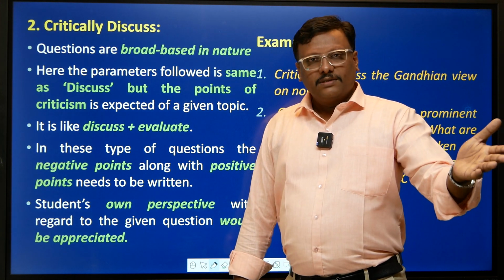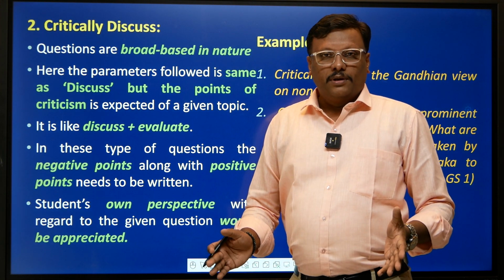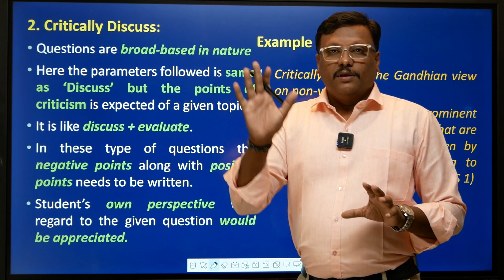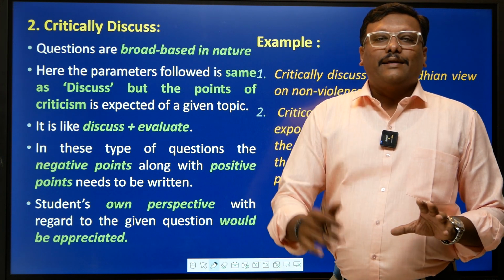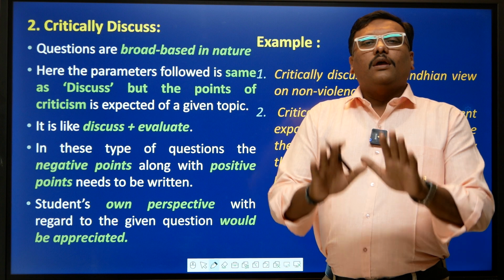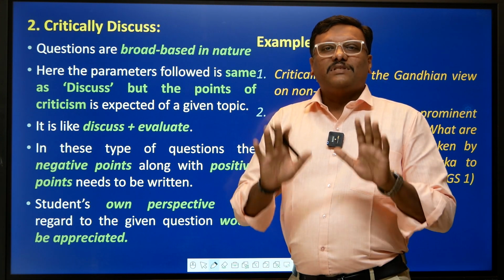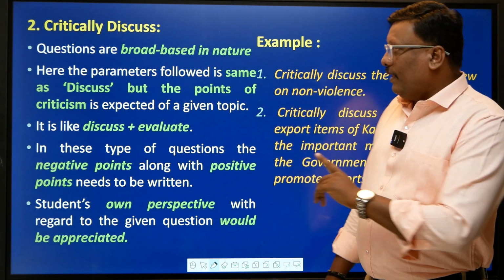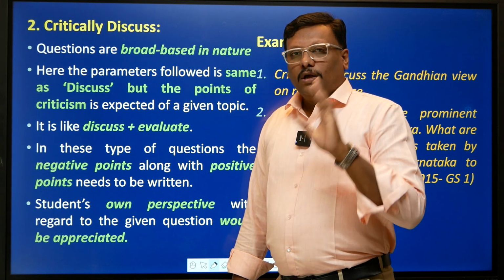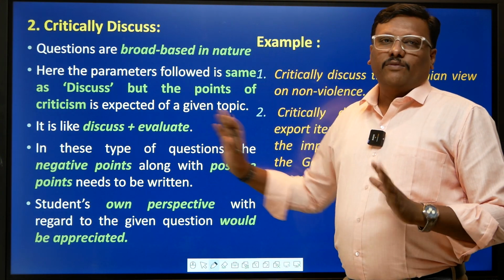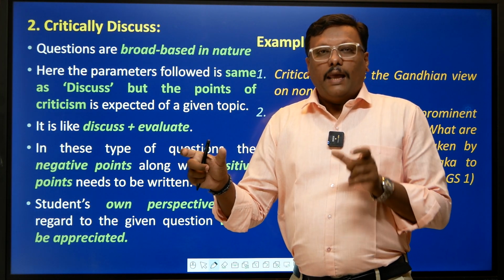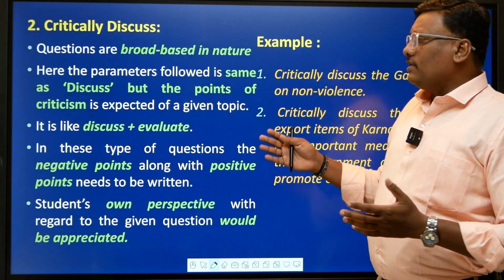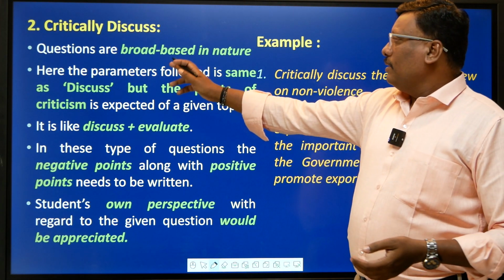There is an option in discuss that positives or negatives can be written, but in critically discuss, always remember that you can write positives, but it is also supported with negatives or the drawbacks, or criticism of the statement or the hypothesis given, right? Using logic and sufficient proof. That is what critically discuss is all about. So critically means both discuss plus evaluate, meaning you have to write positives and negatives. The focus is more on negatives, because after writing negatives you may also try to provide a way forward, right? So it is broad based in nature.